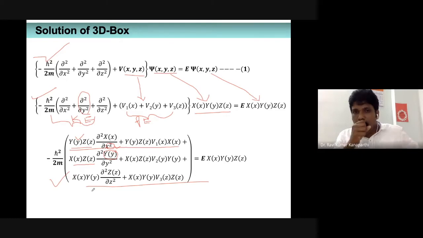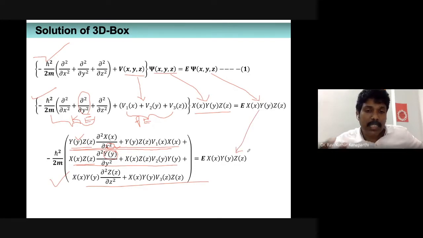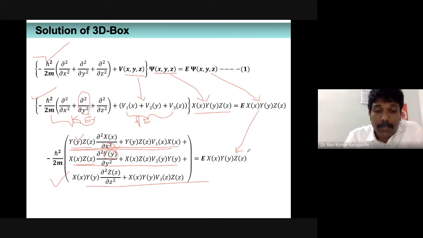If you look at this, of course, there are a lot of terms. Basically, you have six terms, but adding together, these two terms are one set, the other two are another set, and the remaining ones are another set. On the right hand side, I didn't do anything, I have just written it as such. Okay, so that's all for this particular topic.